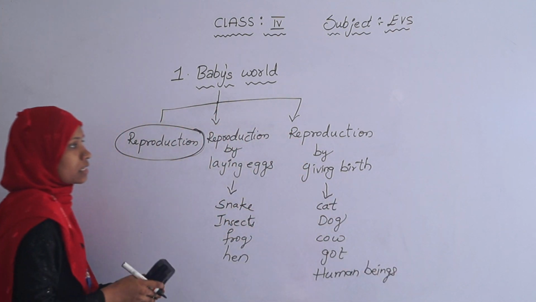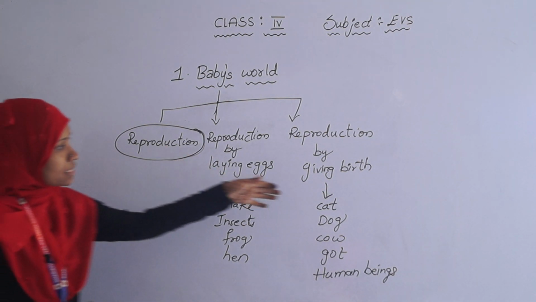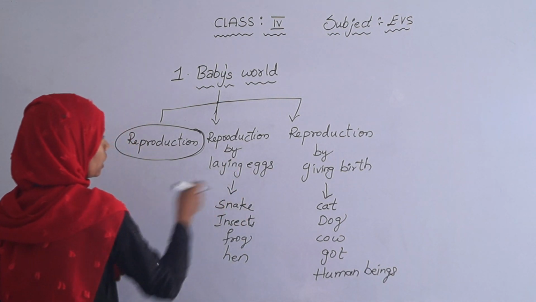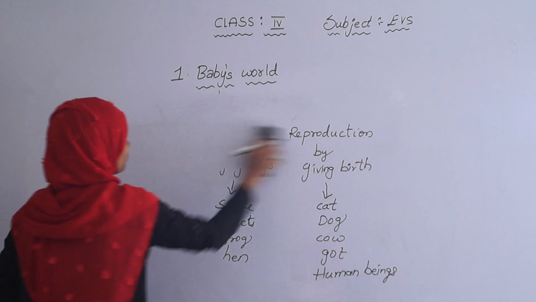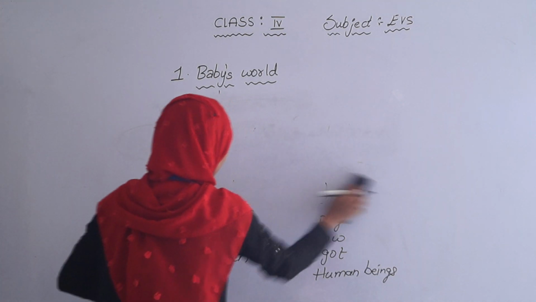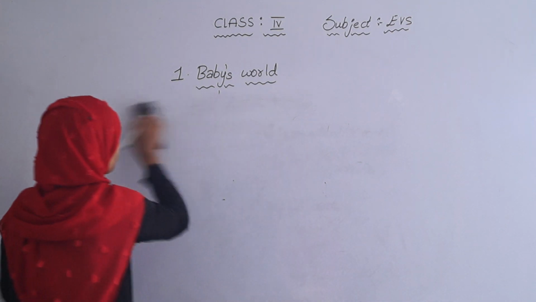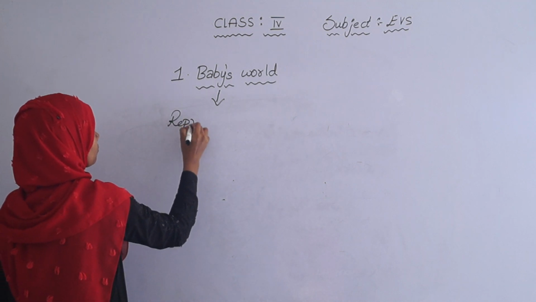So these are the examples of animals or insects which lay eggs, and these are which give birth directly. So let us see in detail about reproduction by laying eggs.